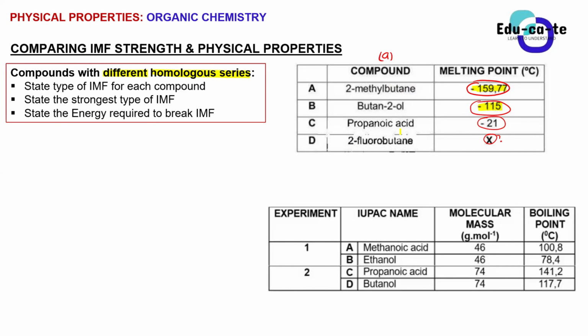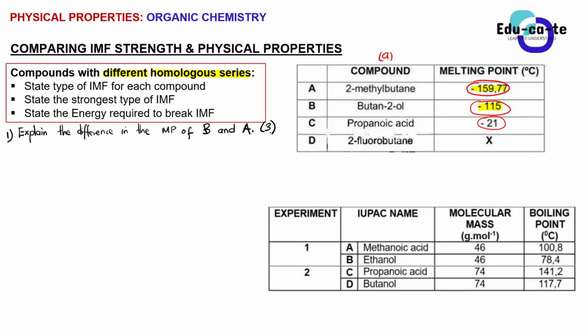Yes, Bandisile, what's the question? Okay, her hand is still raised, but it's fine. So now when it comes to explaining it, I wanted to answer the question. Okay, so let me just rewrite the question. Explain the difference in the melting point of compound B and compound A. 3 marks.